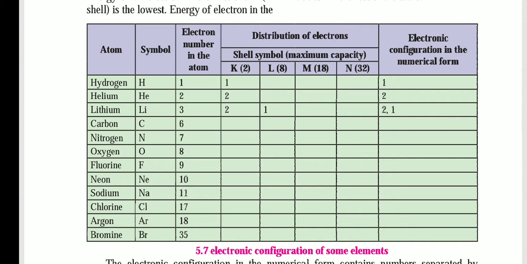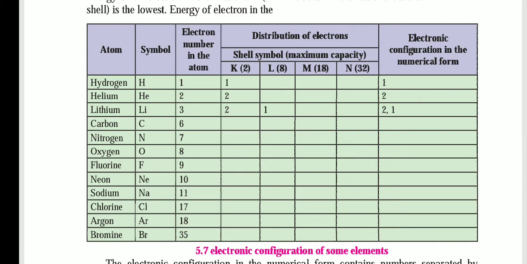First, hydrogen. Its atomic number is 1, so it will be present in the K shell only, because the maximum capacity of the K shell is 2. It has only 1, so the K shell will have 1, and the electronic configuration will be 1. Second, helium has 2, so the K shell completes its capacity. The electronic configuration will be 2.